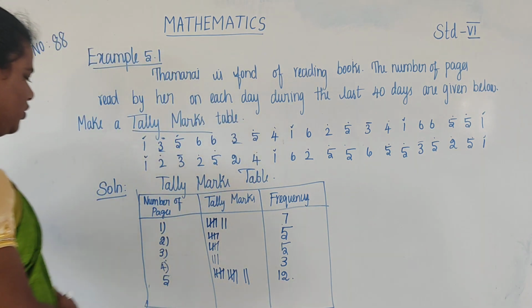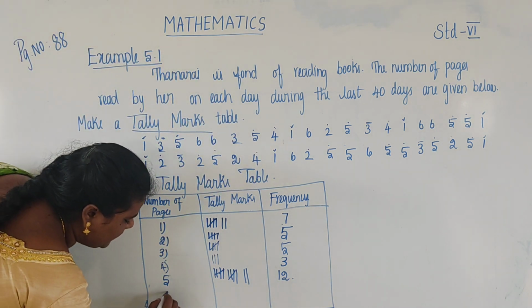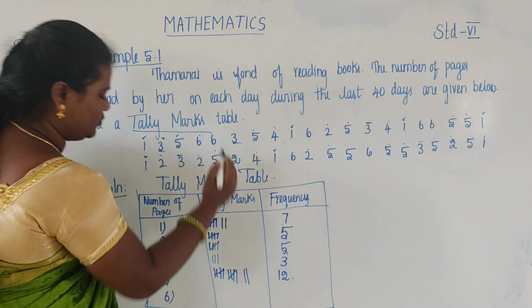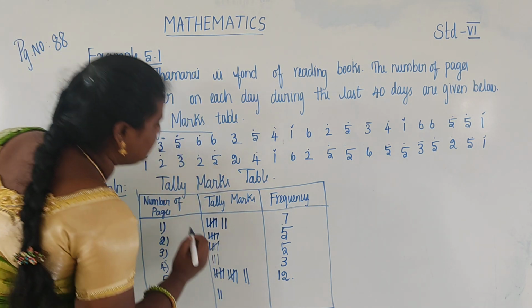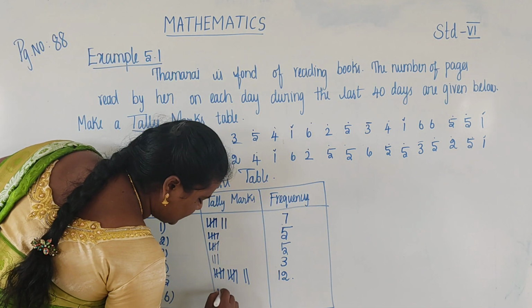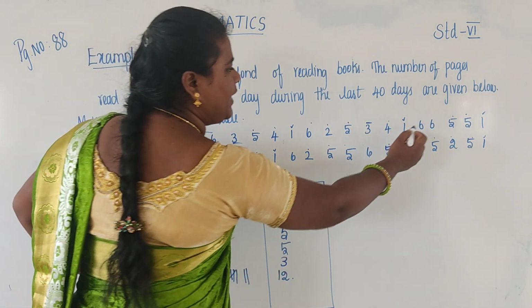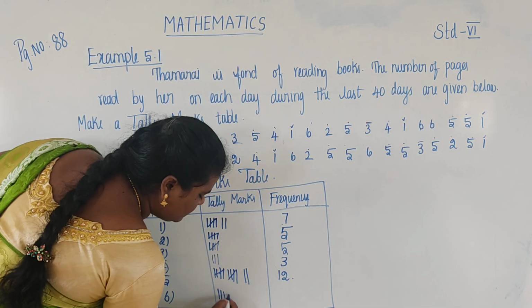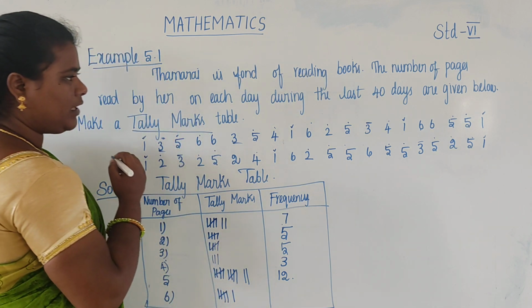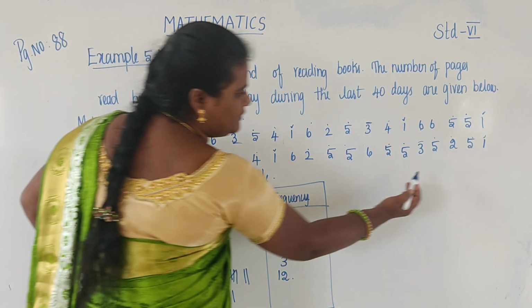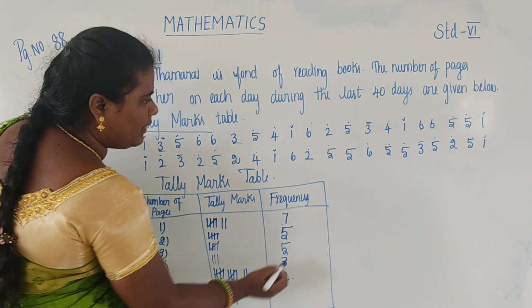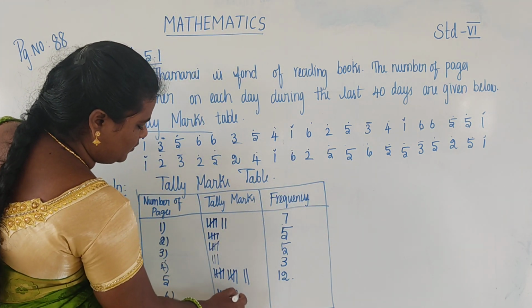Okay, so next, number of 6 pages. Draw 2 times, and 1 time, and 1 time. And next to 6, this one, so 1, and this one, so 1.